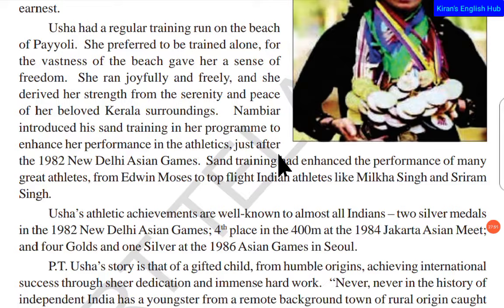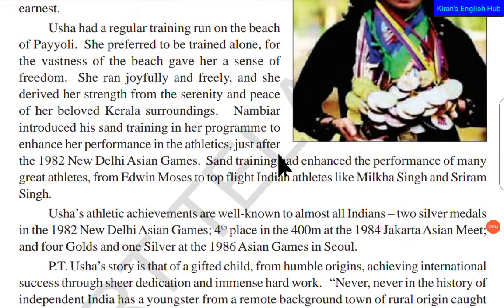But when you practice running in the sand, and you achieve perfection within the time, for example, if you have to run a 100 meter race in 13 seconds, and you practice the same in the sand, then you are going to do miracles. Because the sand drags you back, and even though it drags you back, if you run faster, then on the actual track you can run even faster. That actually happens to the athletes. So that is why they practice in the sand.